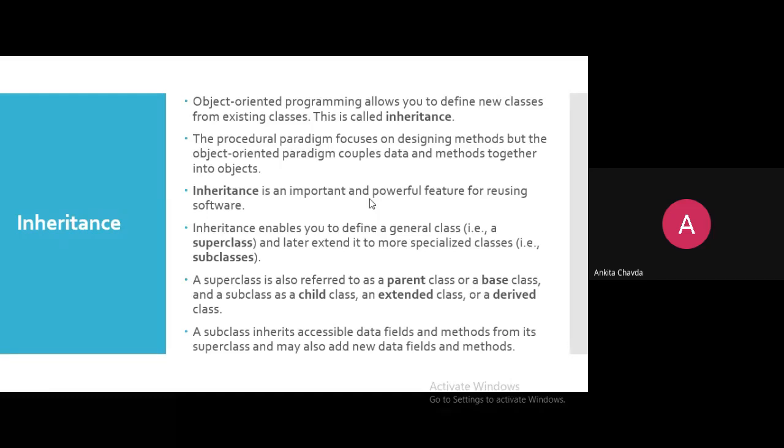Suppose I'm saying the shape class. Generally I'm saying shape. But if I'm going for a particular class, circle is a shape, triangle is a shape, rectangle is a shape. So you can understand that in inheritance we have an is-a relationship. From the subclass, you talk about the superclass. If I'm talking about the animal class, your superclass is animal. Then I'm describing that a dog is an animal, right? Cat is an animal.